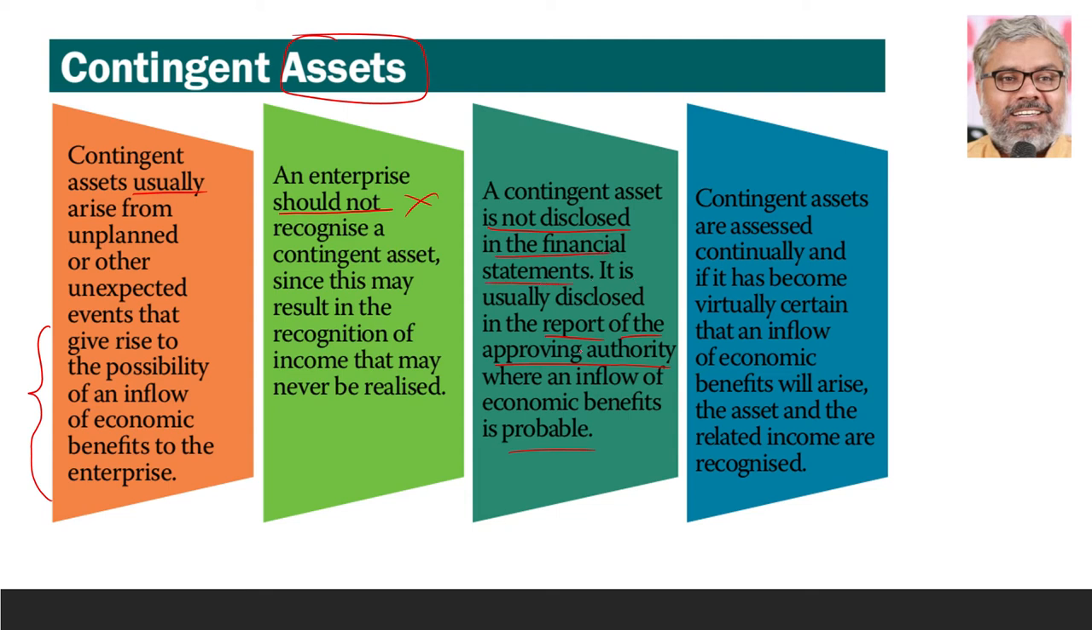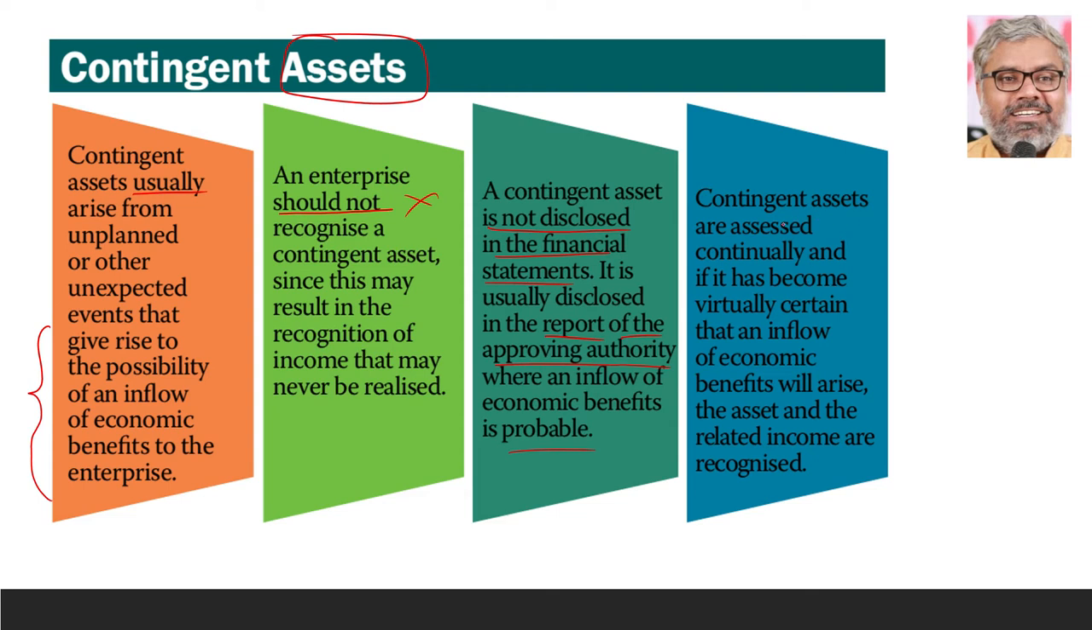So it can be disclosed only in the board of directors' report, let us say. That also is required only if the possibility of inflow is there. Then only is it required to be disclosed in the report of the approving authority. Otherwise, it is not required there either.